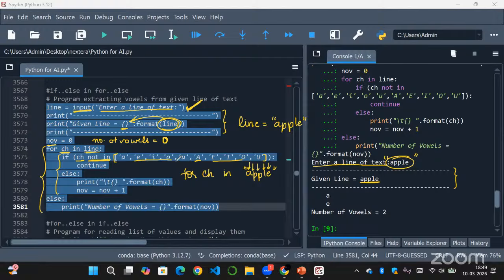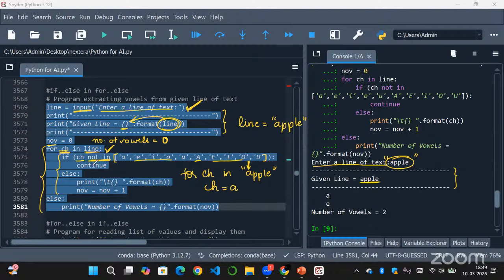So we have given every value here as a single character in a list. So if ch, the for loop will go through each character. So for ch in line, the value refers to line, that is apple. First it will refer to A. Then ch will be A, right? In the first loop ch is equal to A.